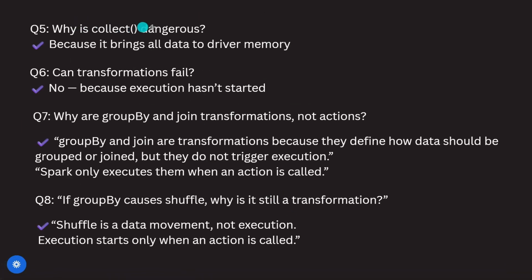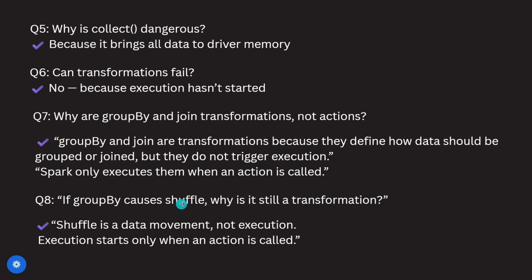Why is collect dangerous? Collect is dangerous because it brings all the data to the driver memory. Can a transformation fail? No. Transformations never fail because execution hasn't started. Why are groupBy and joins transformations, not actions? They are transformations because they define how data should be grouped or joined, but they do not trigger execution. Spark only executes when an action is called.